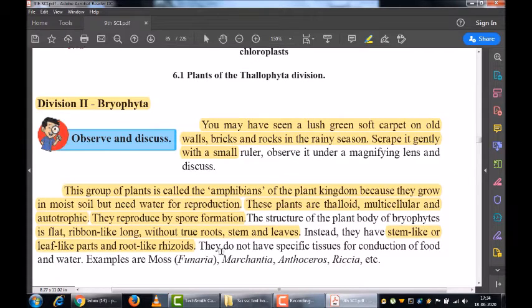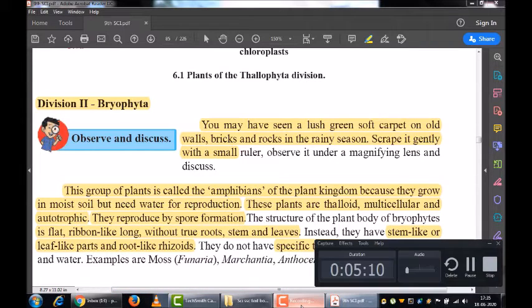They do not have any particular organs or tissues for conduction of food and water. Examples of bryophytes are moss, Funaria, Marchantia and Riccia.